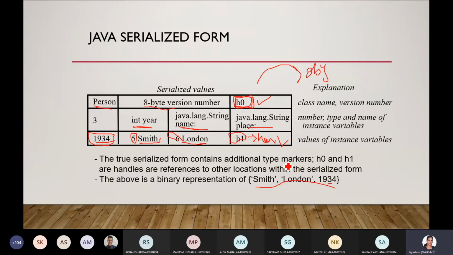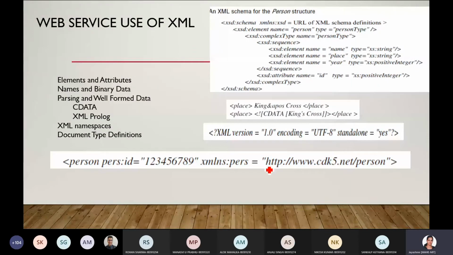Any doubts till here? Then web services use XML. I think you know what XML is as a data representation. Here everything will be converted to textual form. In the previous two approaches, everything was converted to binary form. Here, everything will be converted to textual form.